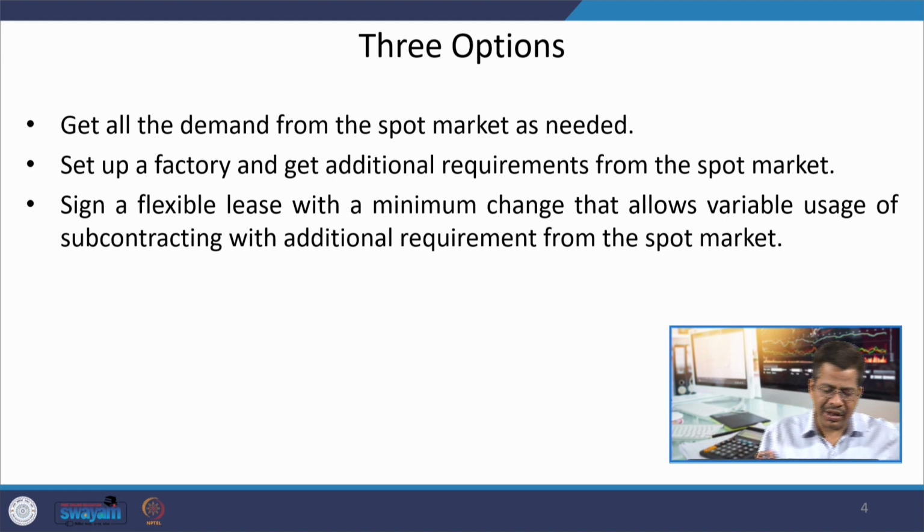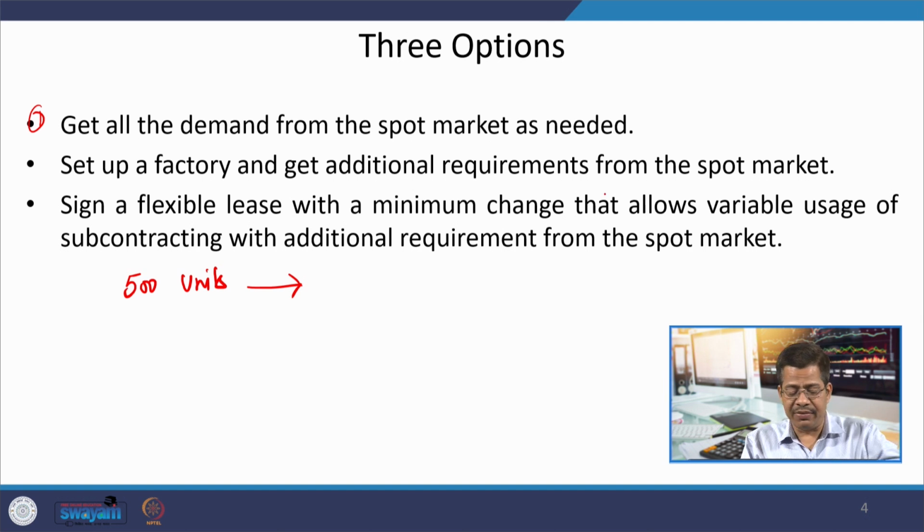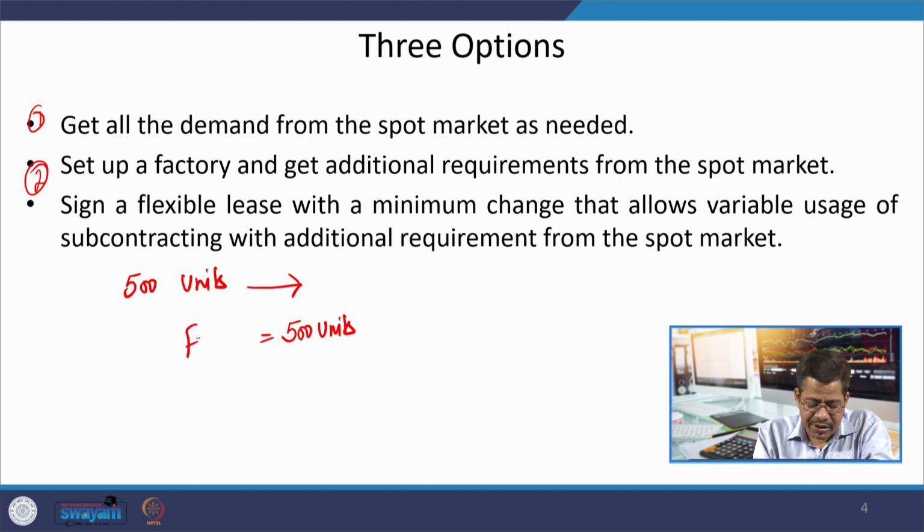So, you can get all the items, you have 500 units requirement, and buy all 500 from the spot market, and that is one option. Option number 2, you set up your own factory and get additional, because your factory will have a limited size. Right now the factory size is, let us say, 500 units.